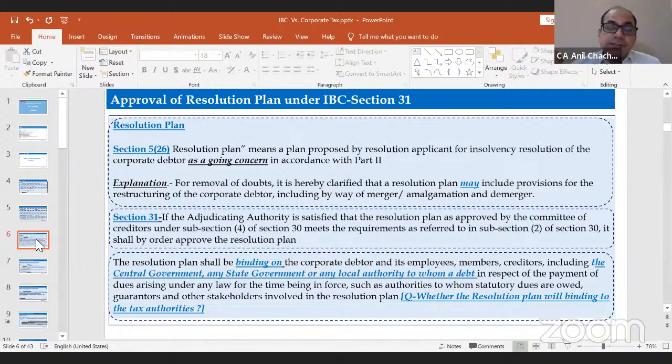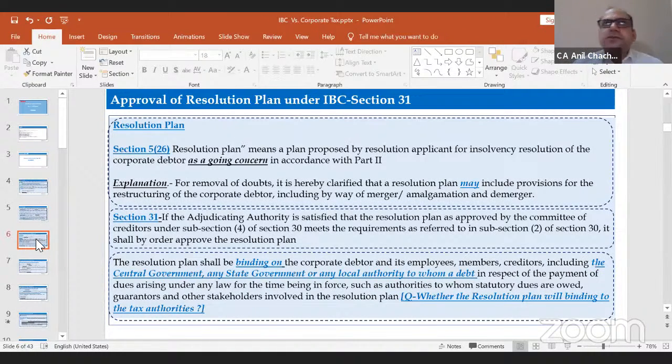But when we discuss the demerger under income tax section 2(19AA), they have specified some conditions for the tax neutral demerger. One condition is that it should be a going concern. The going concern has not been defined in either the Income Tax Act or the IBC. We will discuss in the subsequent slides how this going concern will come into play when you do the demerger under the IBC vis-a-vis the income tax part.